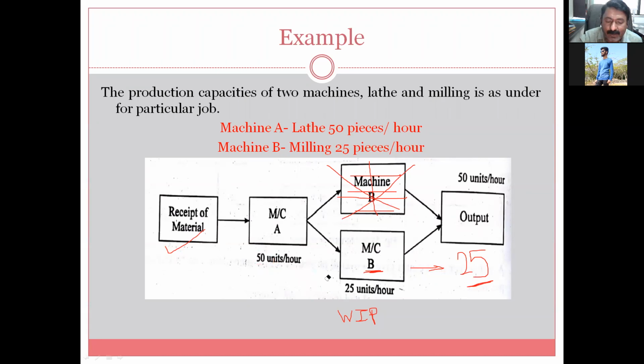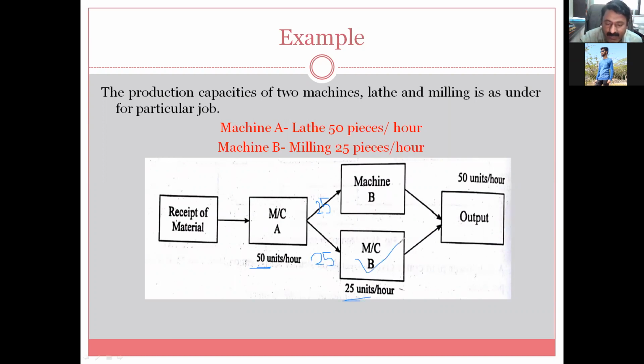Let us go for balancing the line. Let us make another machine active. So this is the example you can see. Now 50 are produced by the lathe machine, and we are having milling capacity of 25. So let us go for 2 milling machines. We will divide the 50 as 25 for this machine and 25 for the other machine. What is the capacity of each? 25.